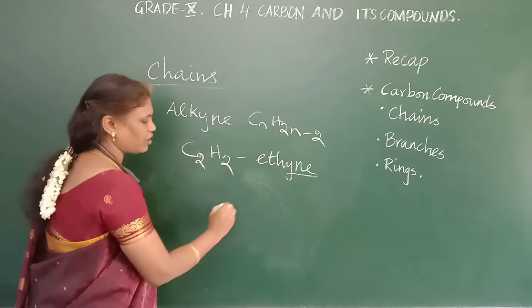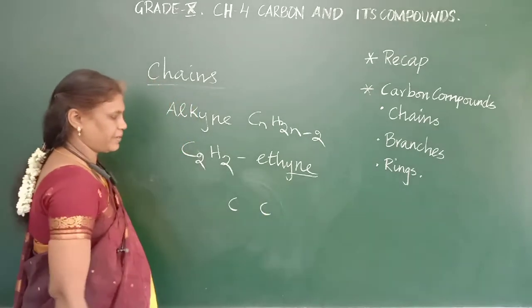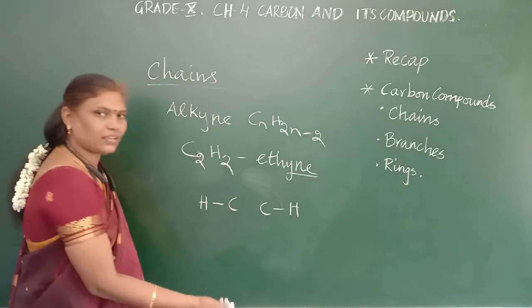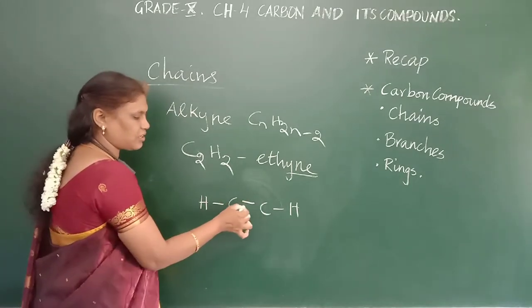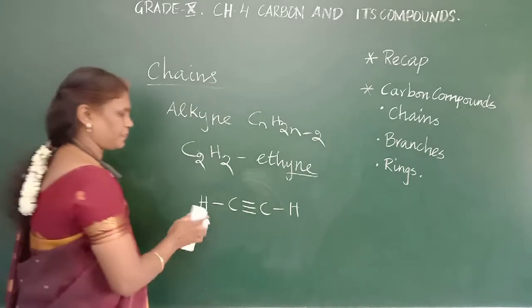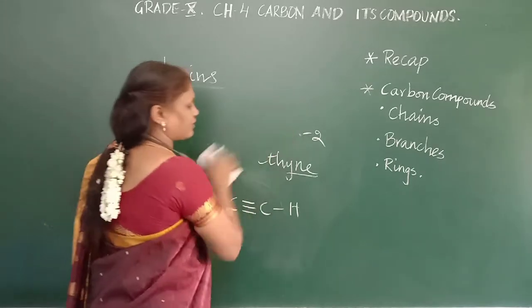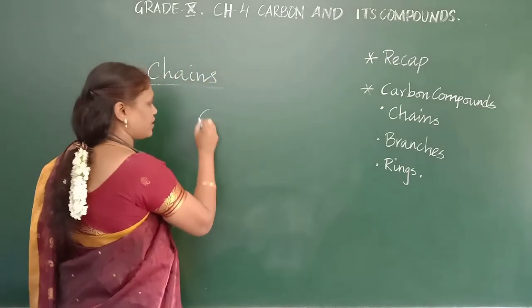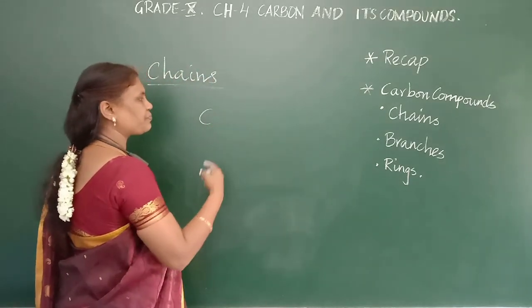Yne means triple bond. First you should draw 2 carbons. How many hydrogens are there? Only 2 hydrogens. So the remaining bonds should be between these carbons. So like the same we can draw for alkyne. Another formula: C3H6 minus 2, 4.